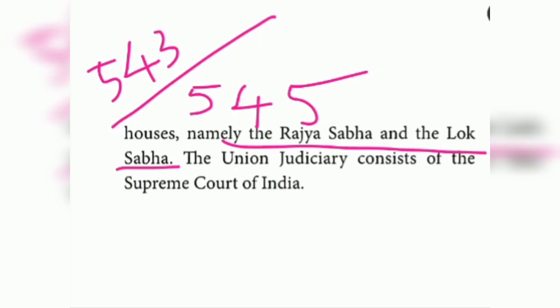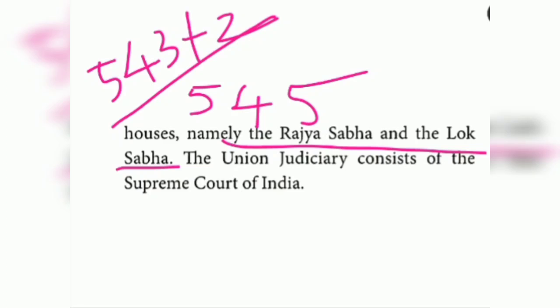Okay, on the basis of the universal adult franchise, that is the voting right, 543 members are elected by the people. The remaining two members are nominated by the president. This is the condition of Lok Sabha.